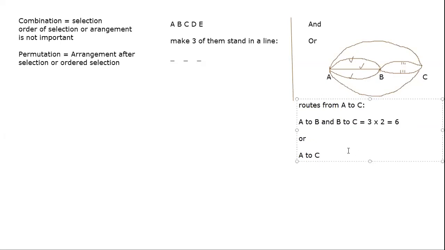It's constant, and therefore I can simply do 3 times 2 as 6. Or when I say this A to C, you know that there are only 2 routes. So 'or' means either I go along that path or along this path. So basically total routes would become 6 plus 2, 8. This is how we count the number of paths. So basically what I'm trying to say is 'and' means multiplication, 'or' means addition.